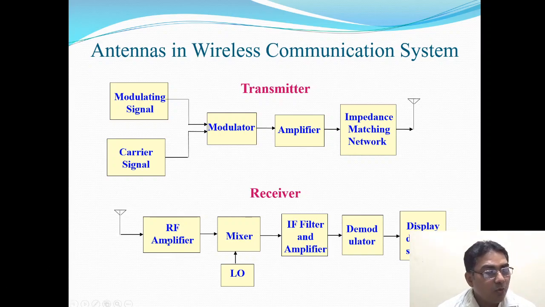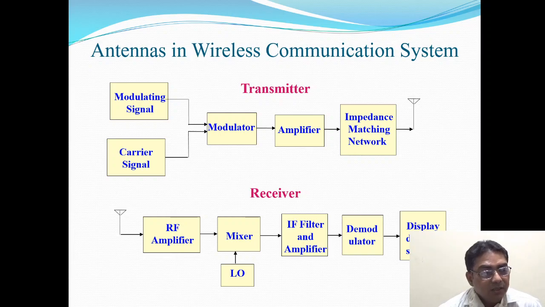So we can say this is the combination of the bandpass filter with the RF amplifier. It is nothing but the total combination. Otherwise a bandpass filter should be added over here. The bandpass filter is required only to pass the desired band which is required for the given application.